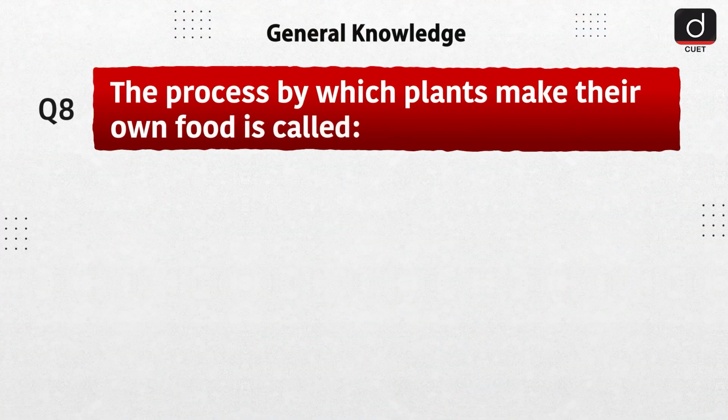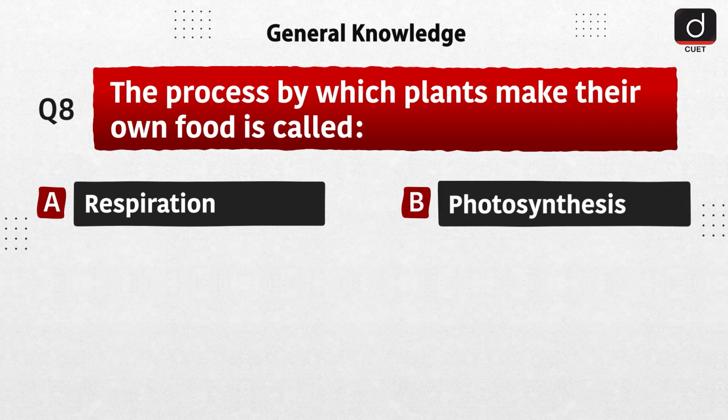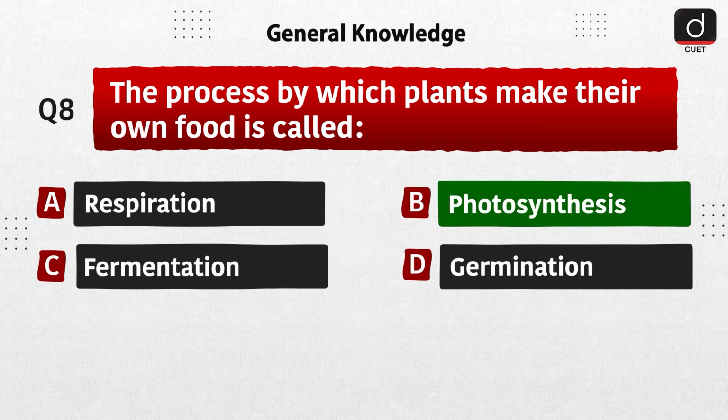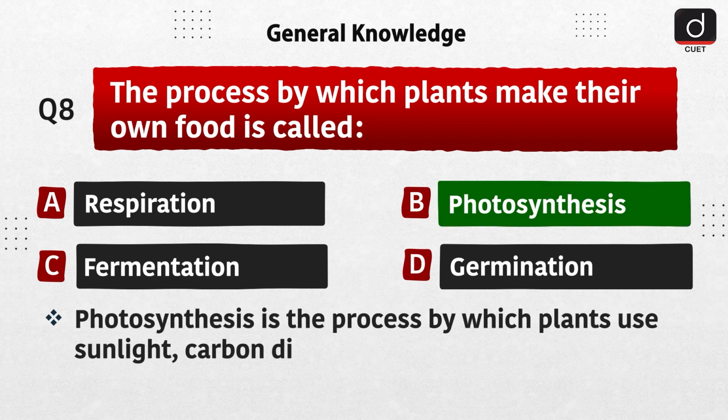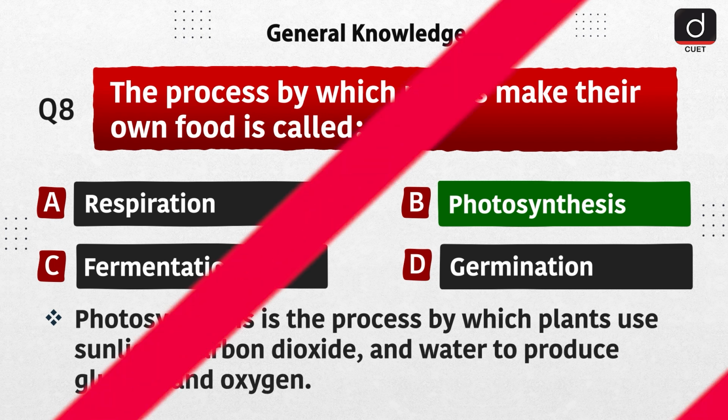Next question is, the process by which plants make their own food is called option A, respiration, option B, photosynthesis, option C, fermentation, option D, germination. The correct answer is option B, photosynthesis. Photosynthesis is the process by which plants use sunlight, carbon dioxide, and water to produce glucose and oxygen.